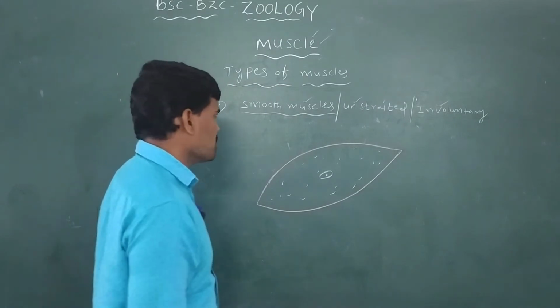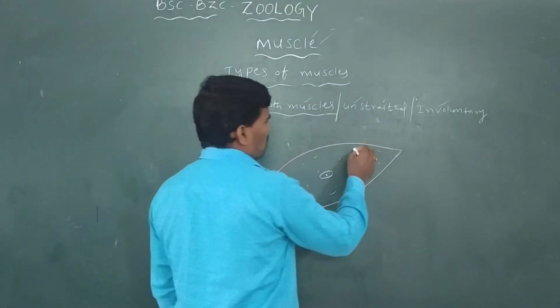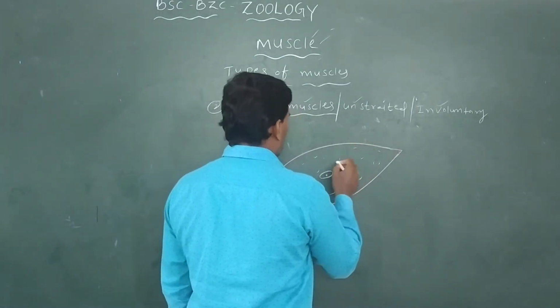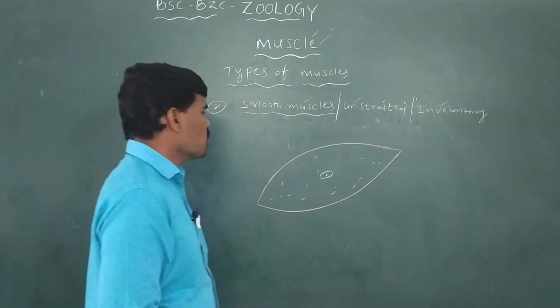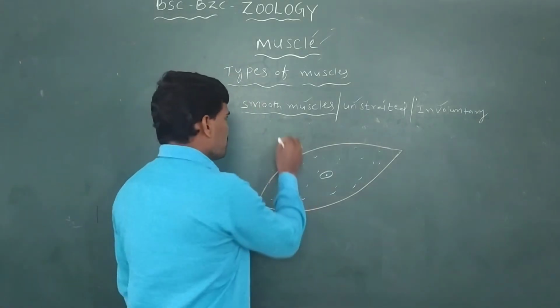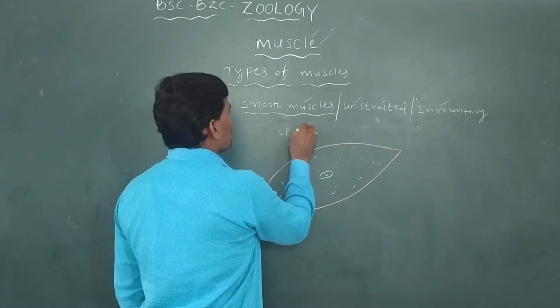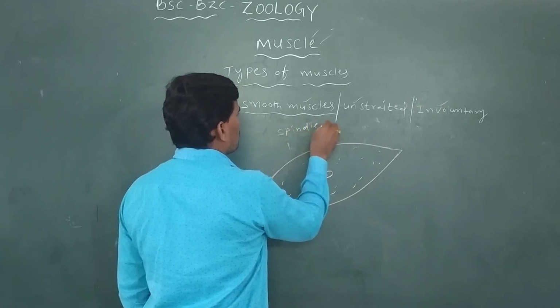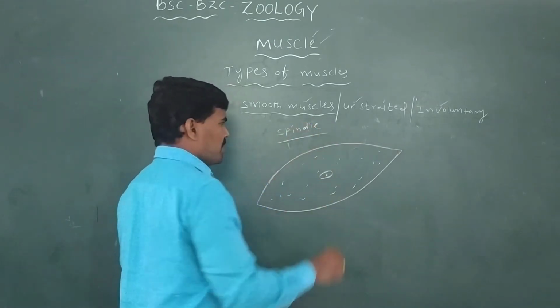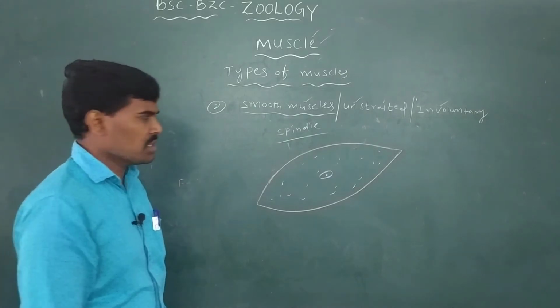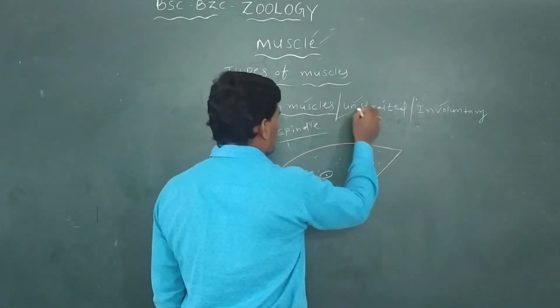Skeletal muscle has horizontal lines, but smooth muscle has no lines. Which shape does smooth muscle have? The spindle shape.